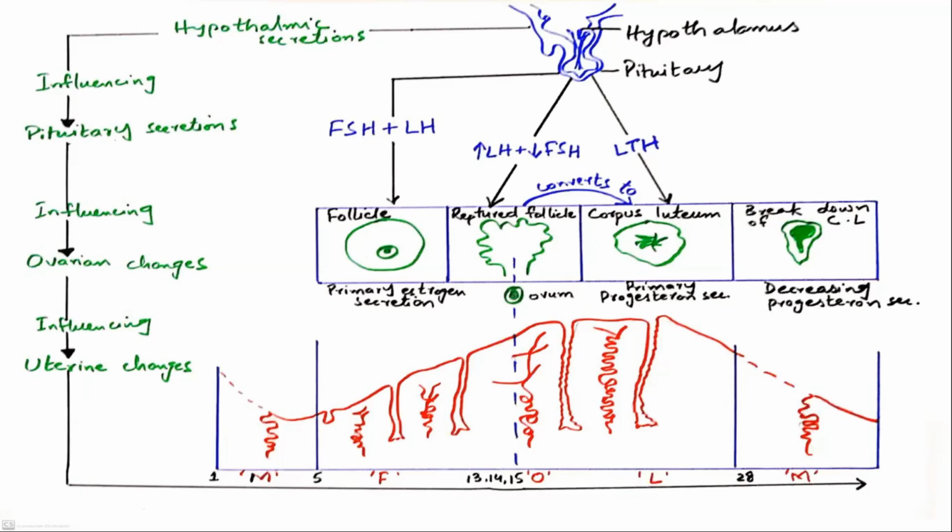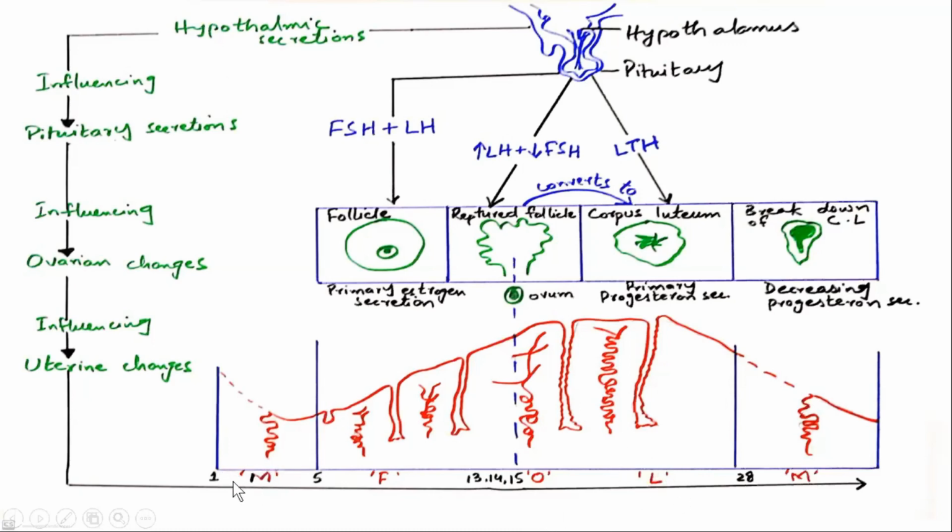And the L shows the corpus luteum phase. Again, there is another M written, which shows the menstruation phase again. So there are a total of 4 phases involved in the menstrual cycle: menstruation phase, follicle phase, ovulation phase and corpus luteum phase.